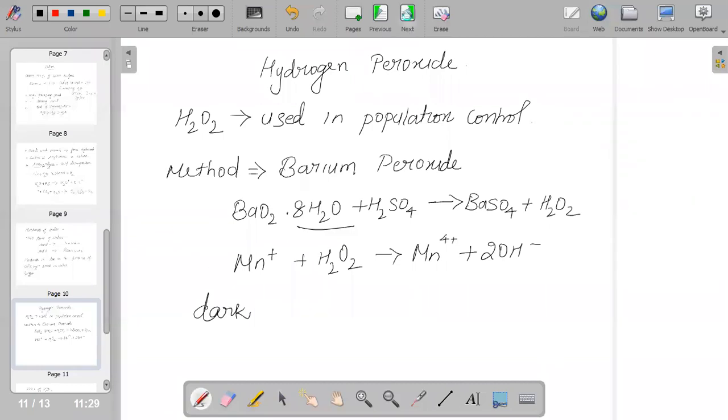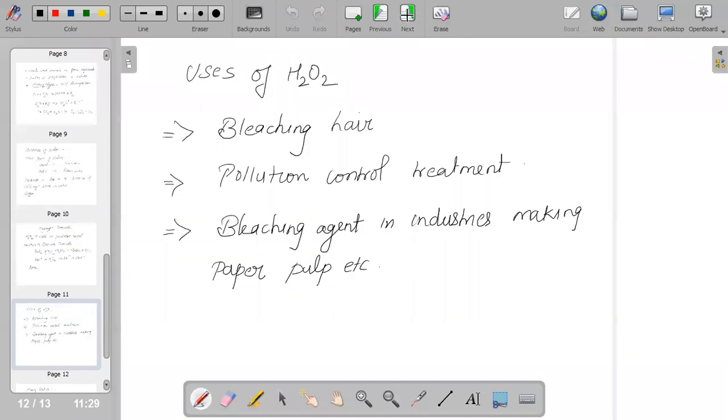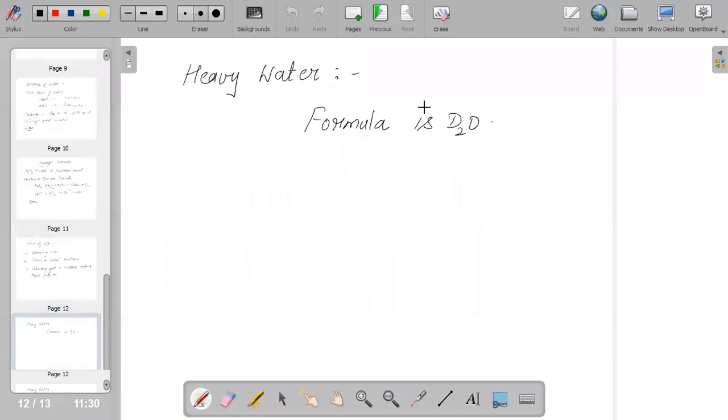When we talk about applications, that is where it is used. It is used for bleaching hair, in pollution control treatment, and as a bleaching agent in making paper pulp, etc. So there are many applications of hydrogen peroxide. And what is heavy water?